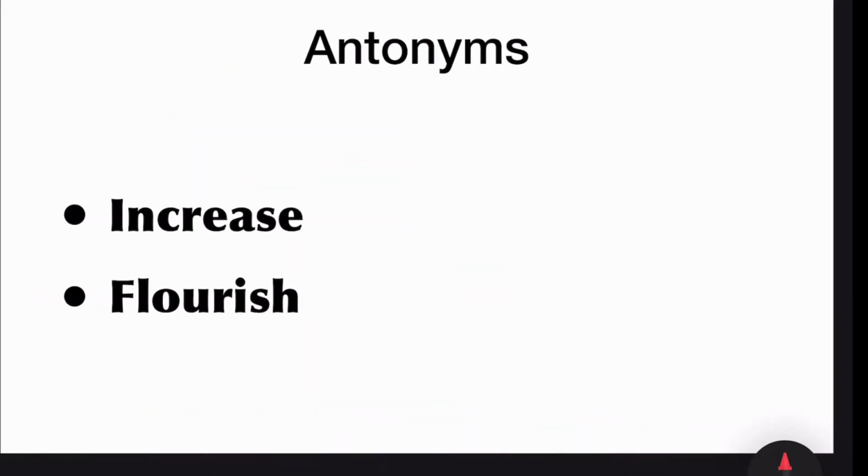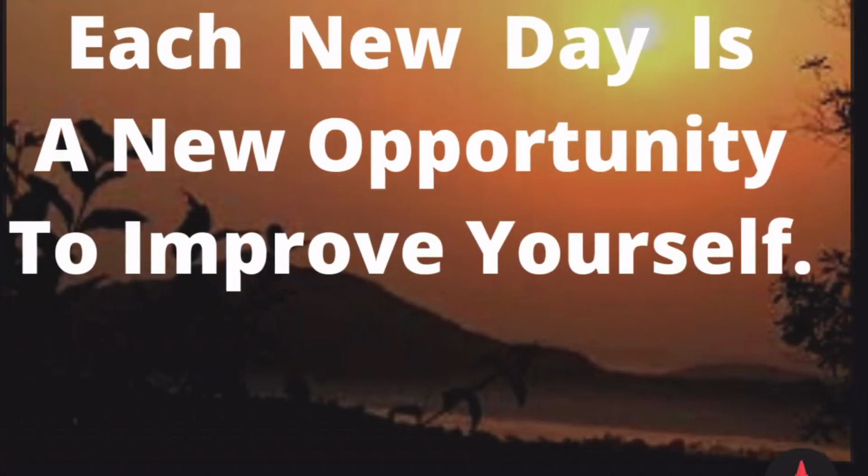The opposite for the word dwindle is increase. Increase in size, flourish. So dwindle means diminish, decrease, reduce or wane. But the opposite is increase. You have become clear about the meaning of the word dwindle and its synonyms and antonyms.